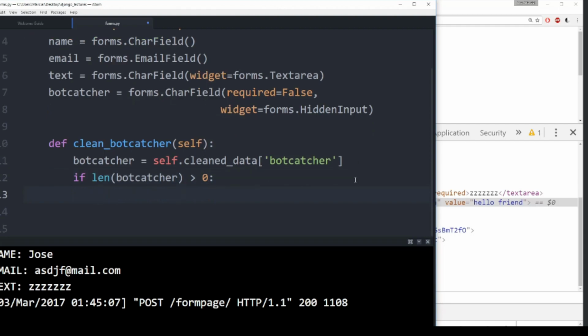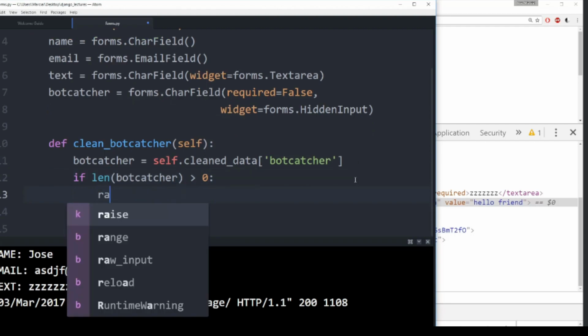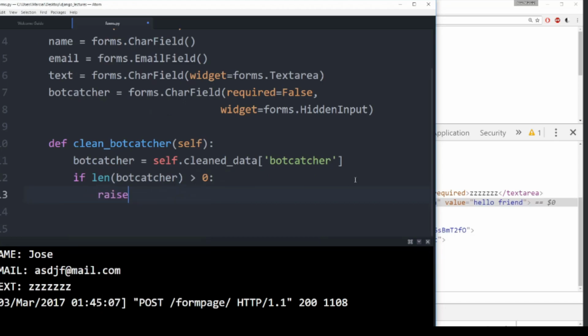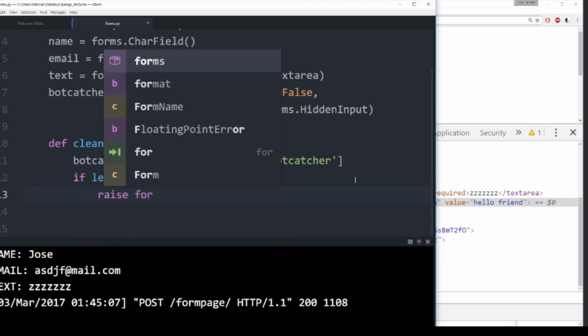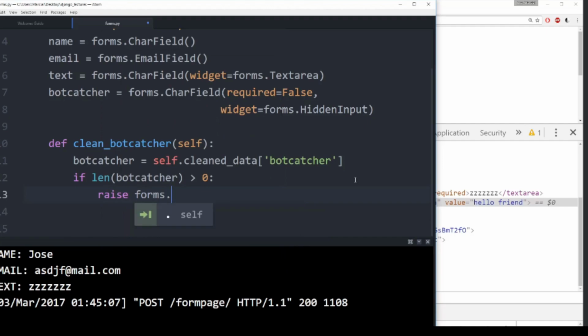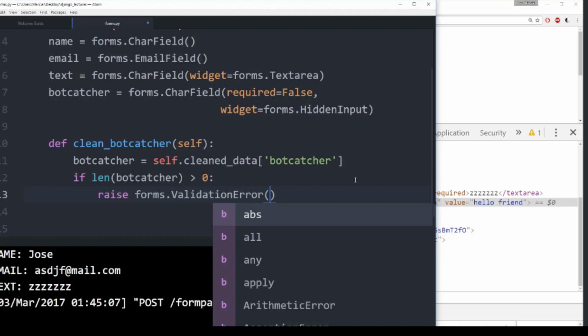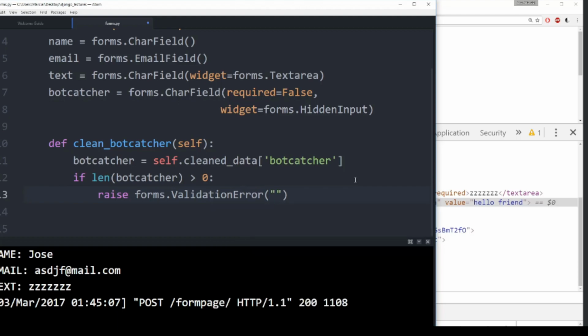And then we are going to raise an error. There are a lot of different errors you can raise, and you would not really have to worry about memorizing any of this because we will move on to built-in validators. But just to give you an idea, the most basic one you are going to use is raise a validation error, which kind of makes sense.